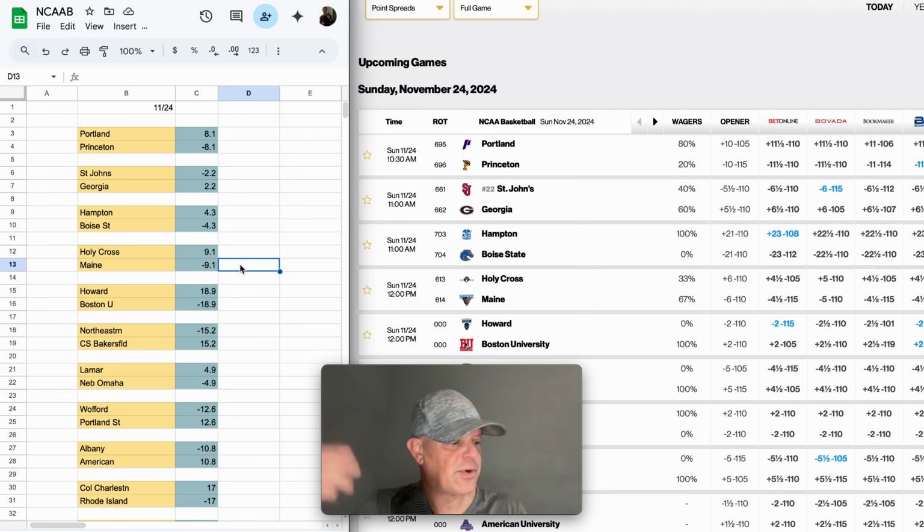So that's not feasible. And the second problem is, if you wager the way I teach this, say your bankroll is $1,000, you would risk no more than 10% of your bankroll per day. So $100 max, regardless of number of plays. If you have 20 plays, 100 divided by 20, you'd be wagering $5 a play. So that's really not the best way to do it. You have to have a process for eliminating games.